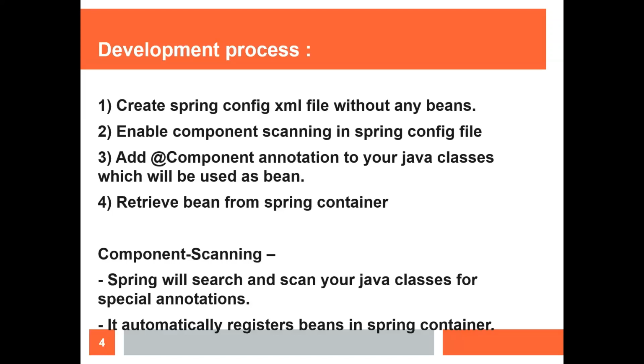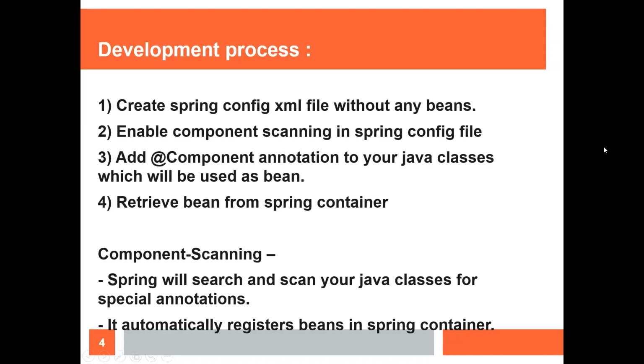We have added components. So how does Spring know that it has to search for the beans, and how to search for them? For that, I have to enable it, because by default all the settings in Spring are disabled. So you have to enable component scanning, so that Spring will scan each of the components and register them with the Spring container. In order to do this, we have to do the second step, that is enabling component scanning in the Spring config file. For this, we just have to write a simple tag that I will tell you in the next slide. But now you have to do these 3 steps.